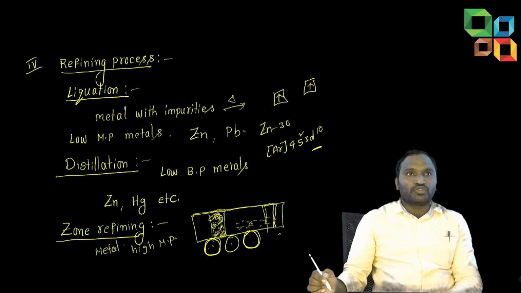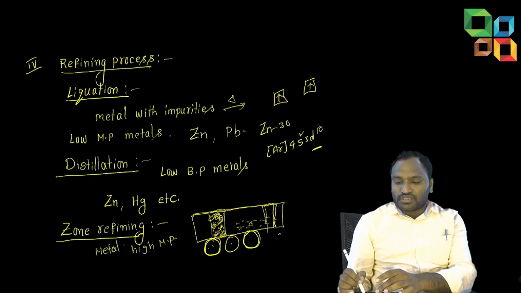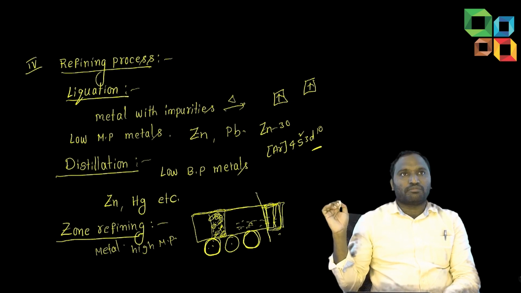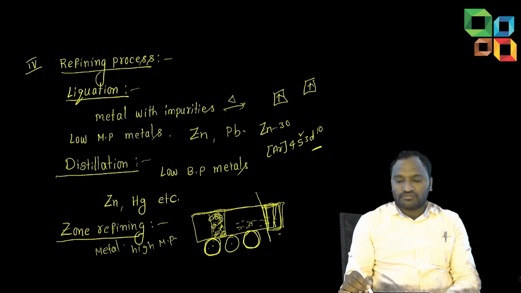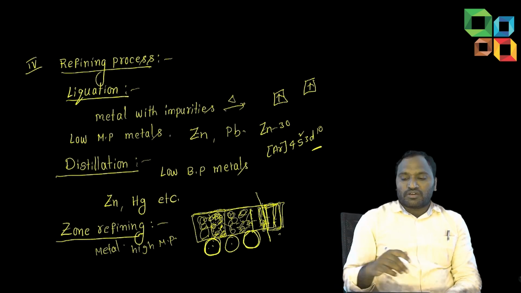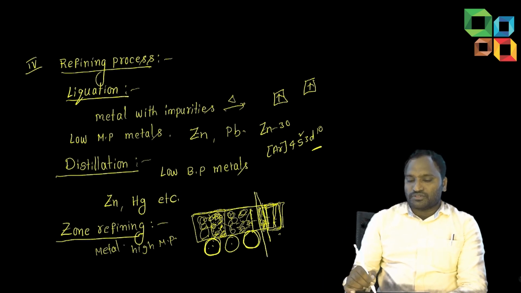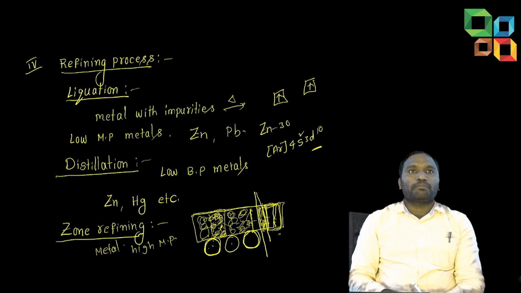If we do this repeatedly, impurities will flow to this end. Here, the impurity concentration increases gradually. After reaching a certain condition, we'll cut this part so that we get only this pure metal rod. Here the concentration of impurities at the other end increases. So finally we'll cut this part so that we get the pure form.